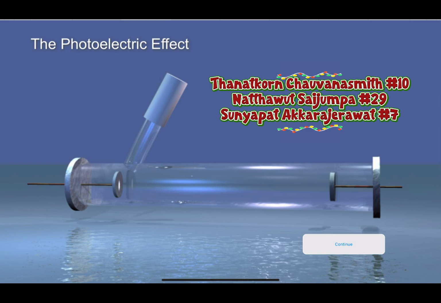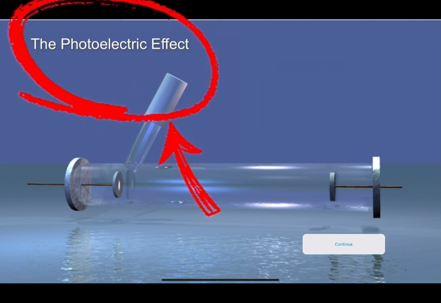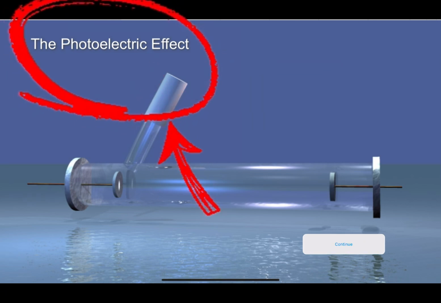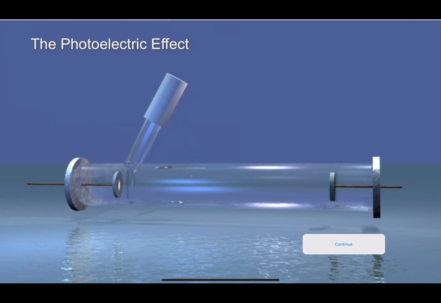Today, we are going to explore one of the most important experiments in the history of physics, the photoelectric effect. This experiment completely changed how we understand light, energy, and even the behavior of electrons. And by the end of this video, using this simulation, you will understand why classical physics failed, how Einstein saved the day, and how the photoelectric effect gave strong evidence that light behaves as packets of energy, called photons.